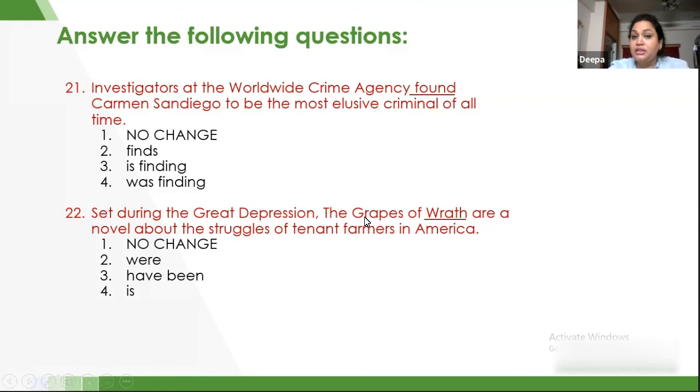So therefore, let us see. Now, the grapes of wrath is basically a novel. So therefore, a novel is already written there. With a novel, you cannot definitely have a R there. So therefore, we are going to talk about the fourth option. That sounds perfectly right with it. 22nd question, fourth answer is the right option. I hope you understood this well.